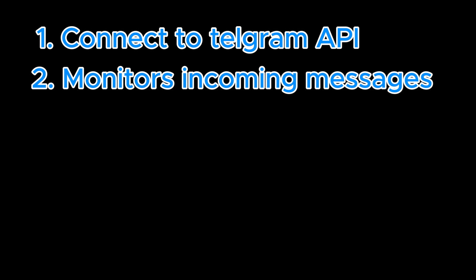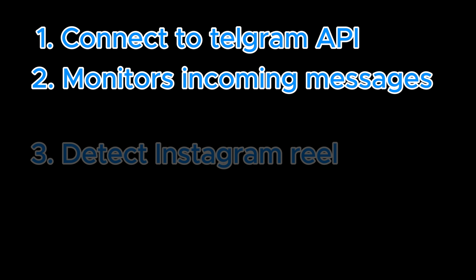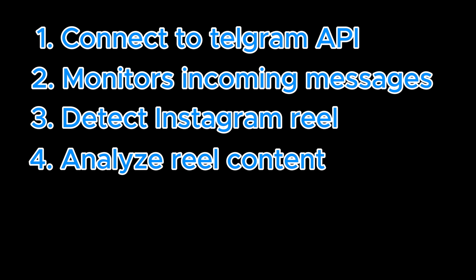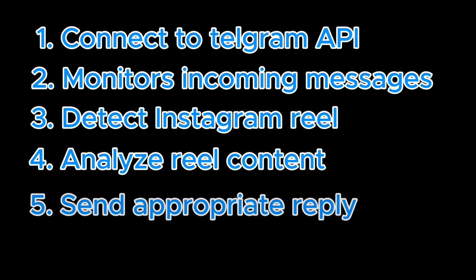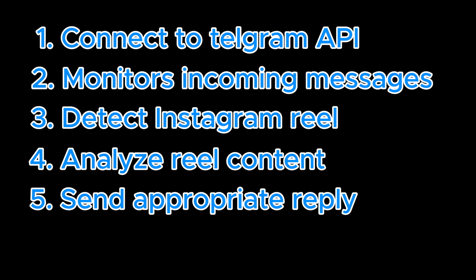This was eating up so much of my time that I thought there should be a better way. The idea in my mind was to have a simple script which connects to the Telegram API, monitors incoming messages from my girlfriend, and when an Instagram reel is detected, it analyzes the content to determine what type of video it is: funny, cute, food, etc. And then sends an appropriate reply based on the analyzed content.